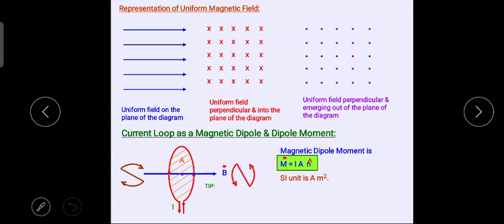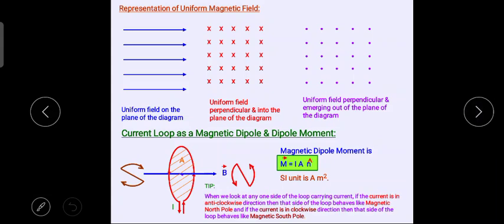Okay, so this is the tip: when we look at any one side of the loop carrying current, if the current is in the anti-clockwise direction, that side of the loop will behave like a magnetic north pole. On the other hand, if the current seems to be in a clockwise direction, that side will behave like a south pole.